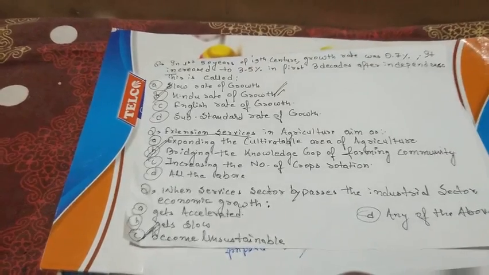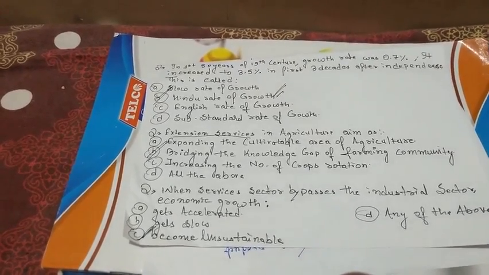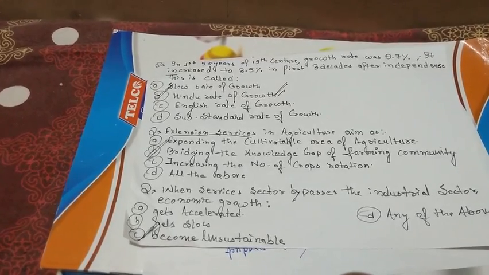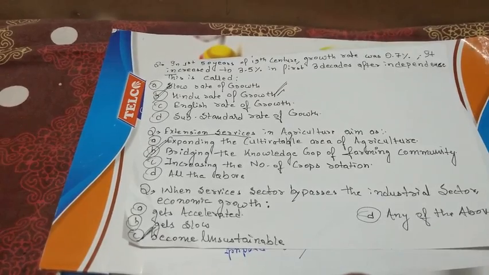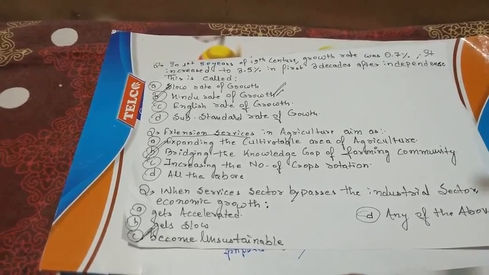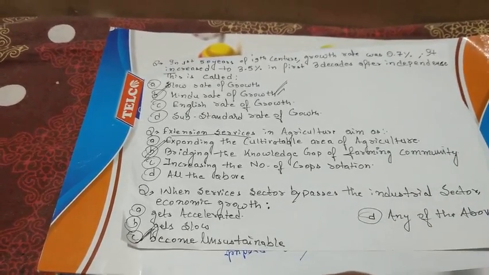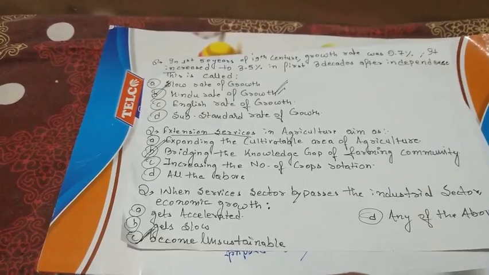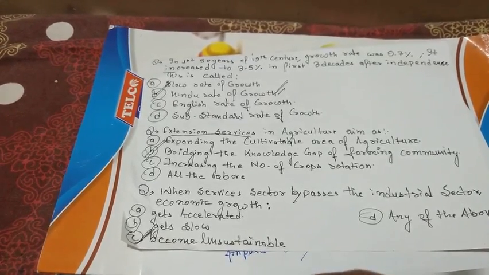Next question, when the services sector bypasses the industrial sector in economic growth. We have learned in the previous page that the Indian economy is jumping from agriculture to the services sector, and if there is a jump from agriculture to services sector, then that economy is called unsustainable. Unsustainable means it might cause problems in future.